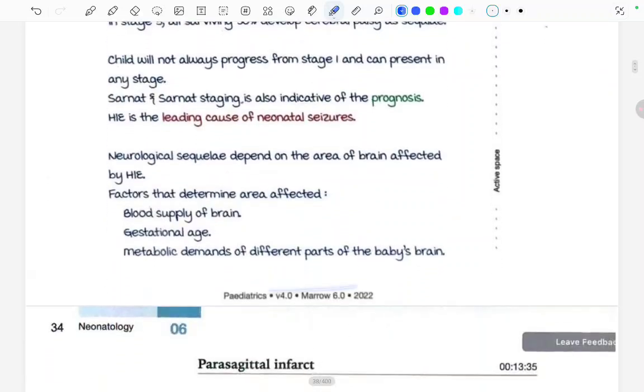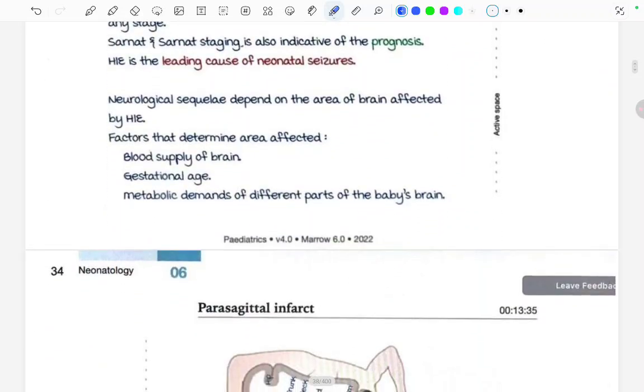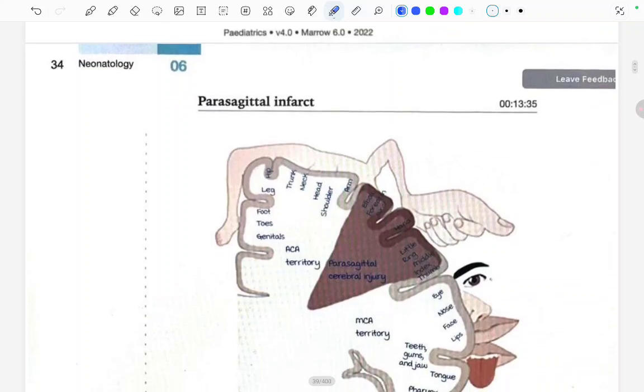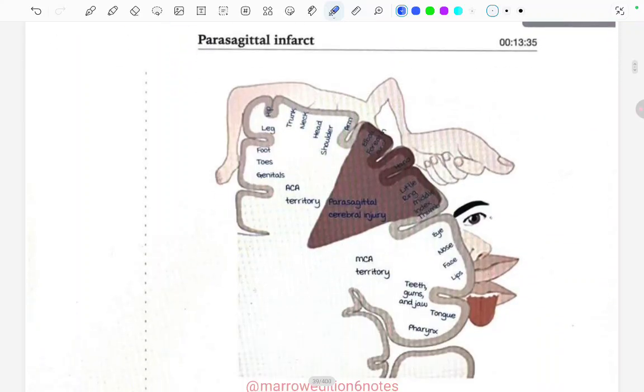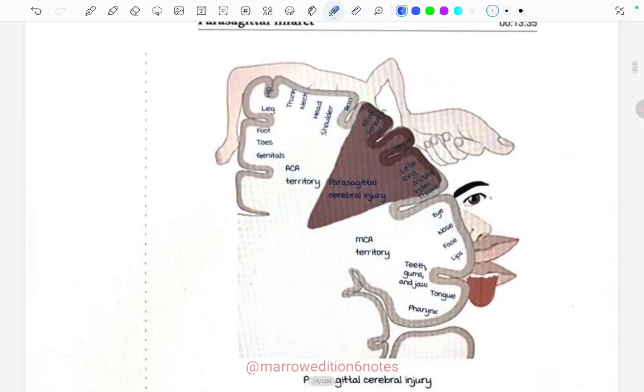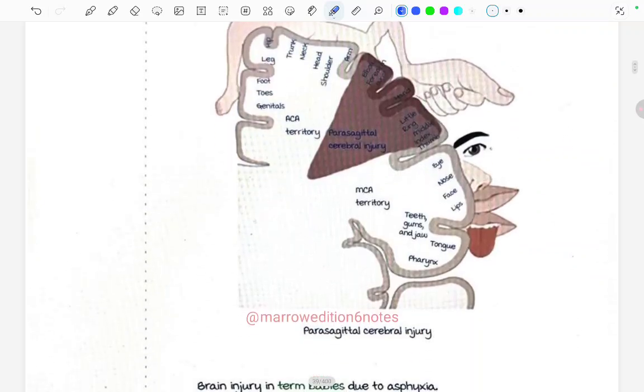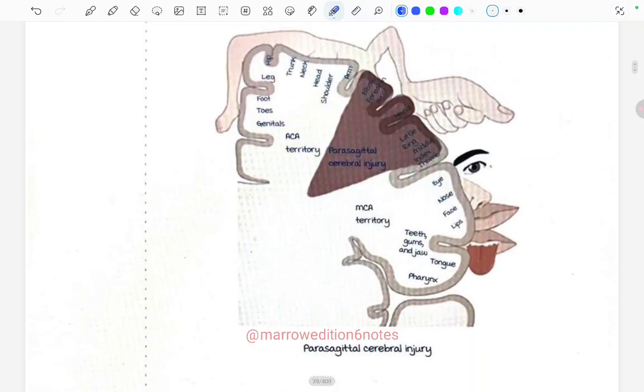Okay. Now, this neurological sequelae depend on the area of the brain affected by the HIE. Factors that determine the area affected are the blood supply of the brain, the gestational age, and the metabolic demands of the different parts of the baby's brain. So, first we are going to read about the parasagittal infarct. This is the parasagittal cerebral injury.